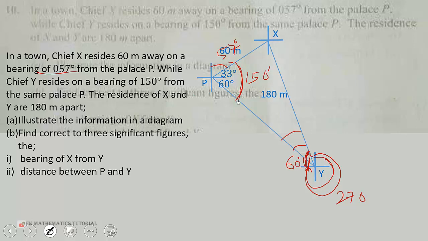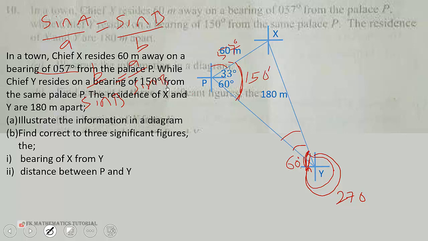So the sine rule says that sine of angle A over side length of A will be equal to sine of angle B over side length of B. You can also do it for sine C as well.